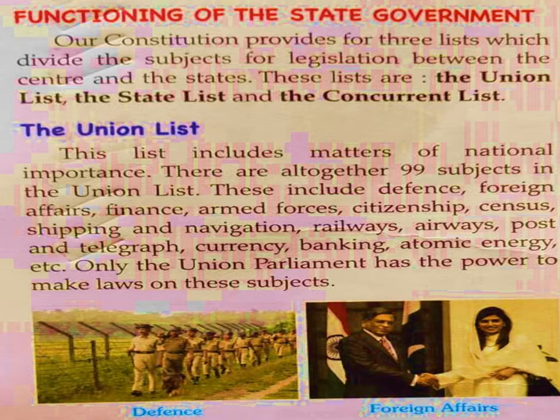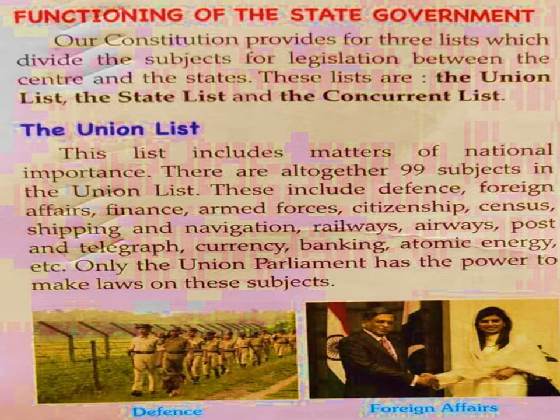As per our constitution, we have three lists which divide the subjects for legislation between the center and the states. Now these lists are the union list, the state list, and the concurrent list. So first we will discuss the union list. This list includes matters of national importance. Now there are 99 subjects in the union list,